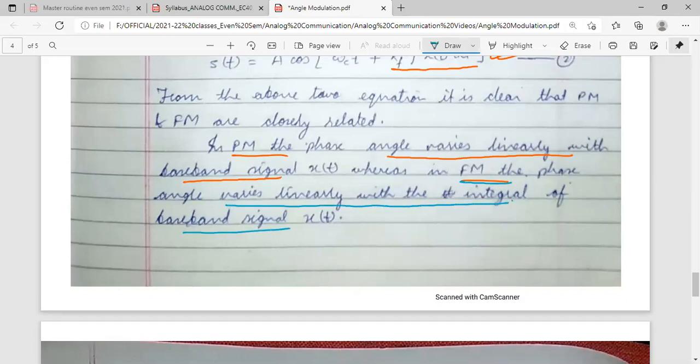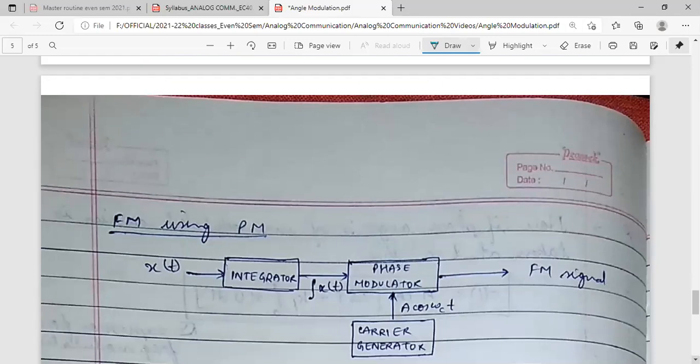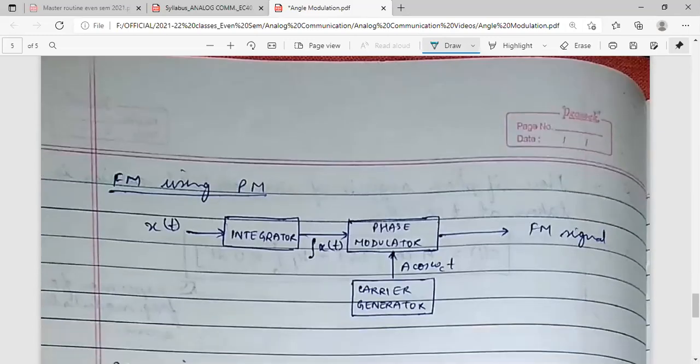We have already seen that in phase modulation, the total phase angle is dependent upon the baseband signal and varies linearly with x(t) only, while in FM it is the integral of x(t). So with these two relations, we can convert phase modulation to frequency modulation and frequency modulation to phase modulation. We can easily see FM using PM. So how can we get that?